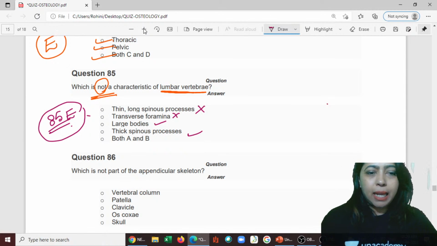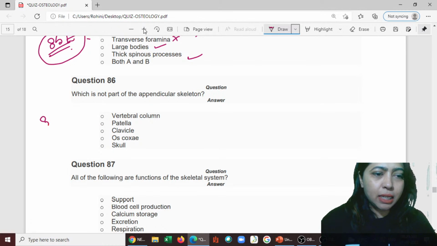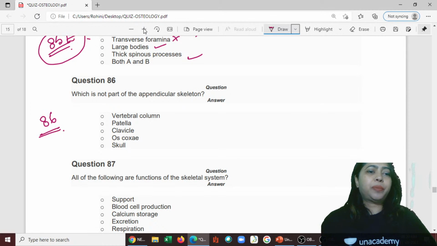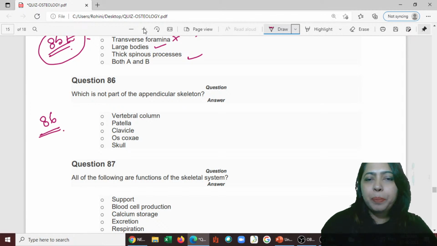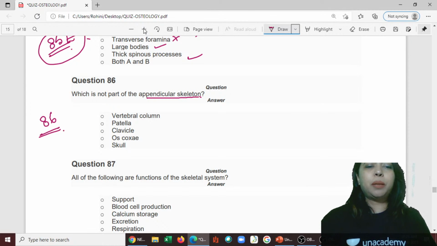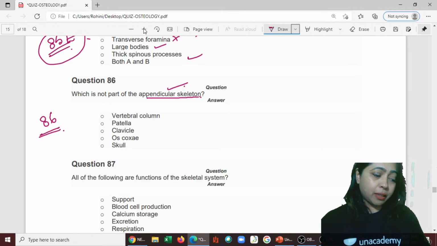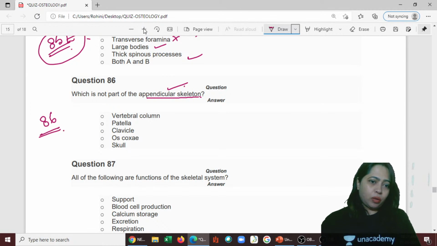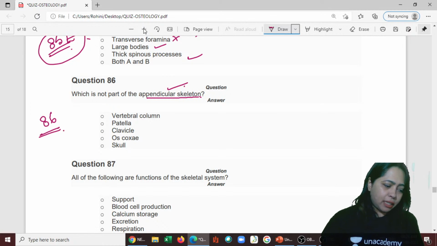Correct. 86th one. Which is not part of the appendicular skeleton? We have axial skeleton and appendicular skeleton. You tell me which is not part of the appendicular skeleton. Is it vertebral column, patella, clavicle, os coccyx, skull? The appendicular skeleton moves the appendages and is not in the center.